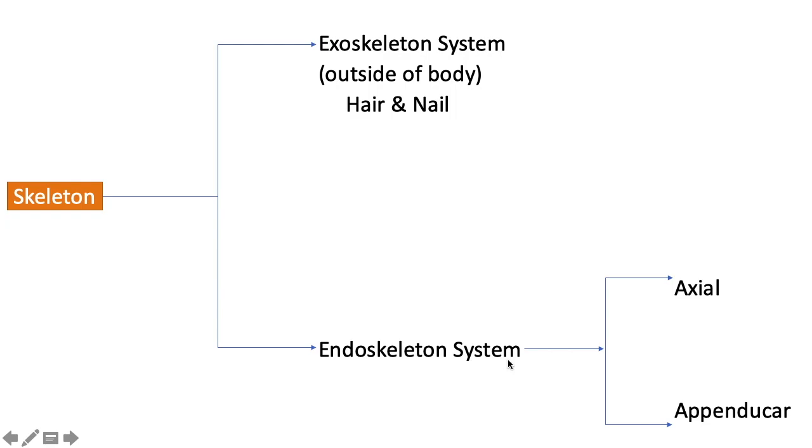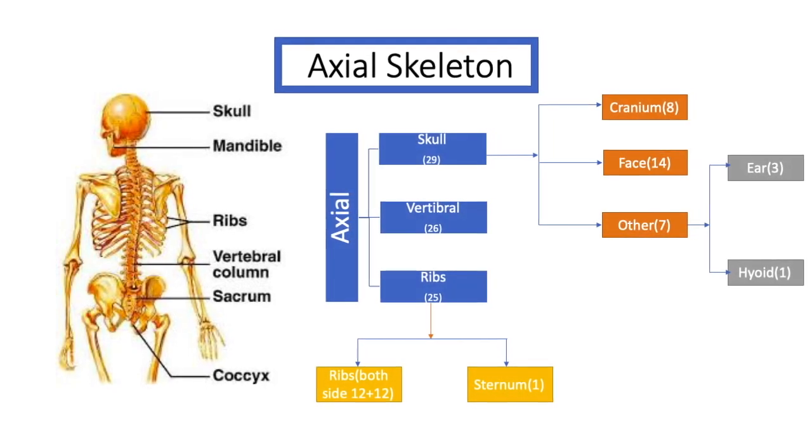We can classify the endoskeleton system in 2 ways. First one is the axial skeleton system and second one is the appendicular skeleton system. So axial and appendicular skeleton systems are under the endoskeleton system. Now we will discuss the axial skeleton system.